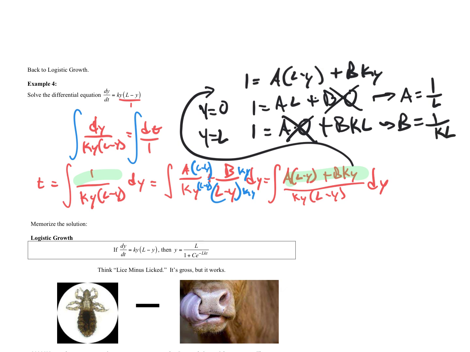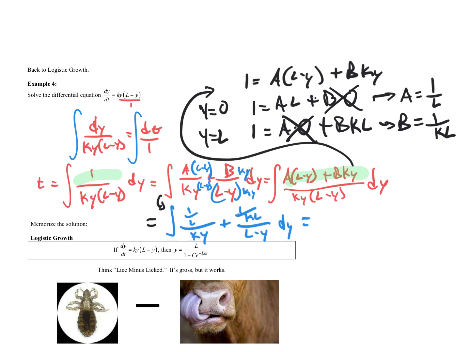Now we found out what A and B are, so we can rewrite this as the integral of (1 over L) over ky, plus (1 over kL) over (L minus y) dy. And we're about ready to integrate that.